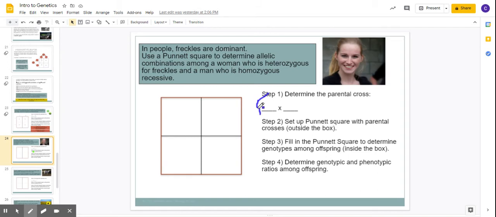So I'm going to have a big F and a little f. The man is homozygous recessive, so he has two little f's. Homo means the same. Recessive means little letters. It says freckles are dominant, so that means she has freckles and he does not.